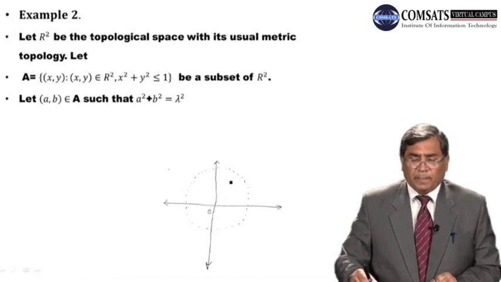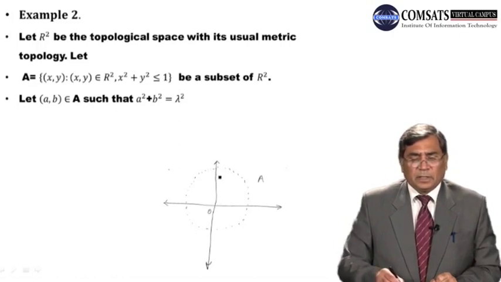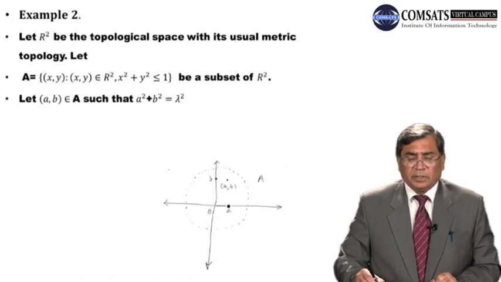This is the set A, all the points which are lying inside or on the circle, and A is the collection of all those points. Here we are taking a point of A, say this is a point of capital A, and its coordinates are a and b. It means its x coordinate is a and its y coordinate is b. So this is (a, b), a point.